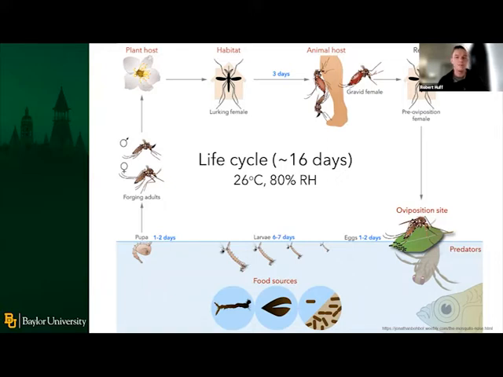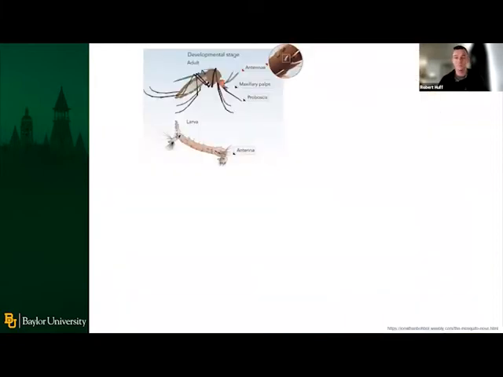So I wanted to describe the life cycle to you because anything you see on this figure that is in red has a very important aspect of chemosensory biology connected with it. In order to find somewhere to lay eggs, to take a blood meal, to find nectar for carbohydrate resource acquisition, all of these behavioral traits require the ability of a mosquito to detect volatile odors in the environment, and they do this with their complex chemosensory system. I'll go into a little bit more detail about what that system looks like.